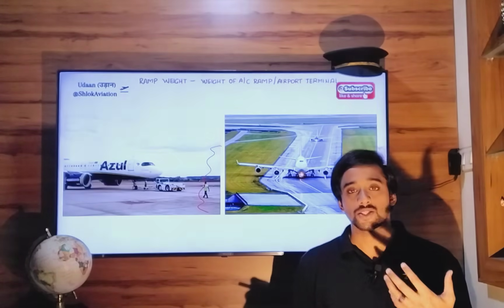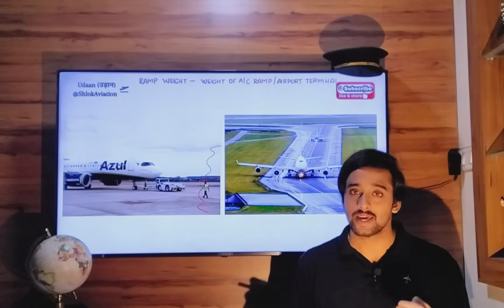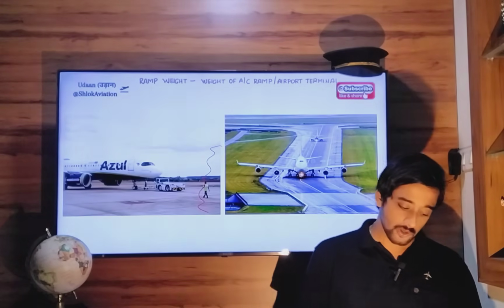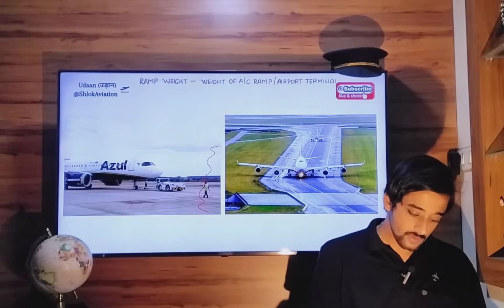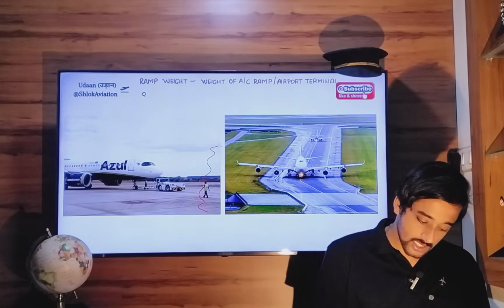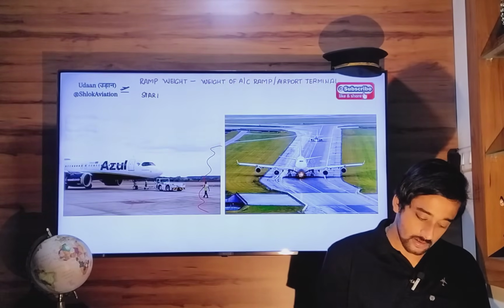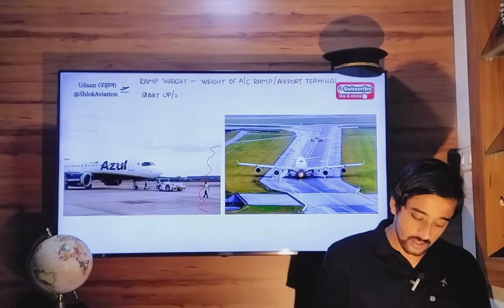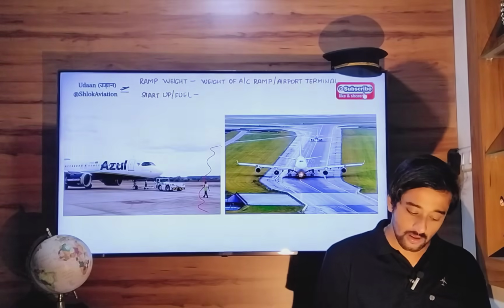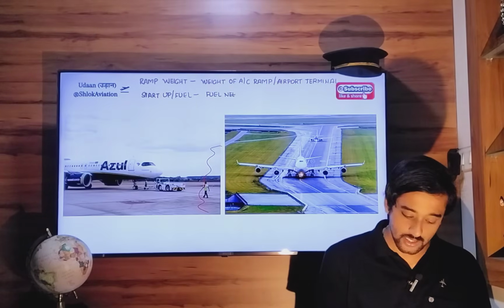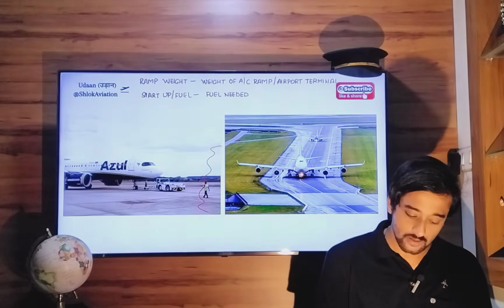Now they will consume some fuel in starting the engines, right? That is called startup fuel. Fuel needed to start the engines. Okay, that is startup fuel.